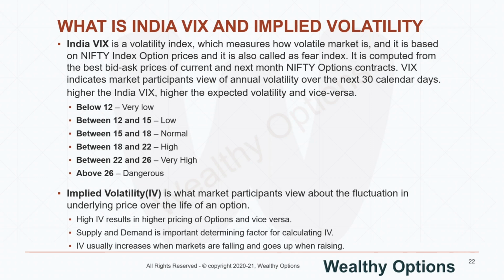For example, if Nifty falls suddenly by 300 or 400 points, that means there is more supply in the market. So many people are trying to sell, right? And the demand, the number of people who want to buy, is less. If the market is continuously falling, supply is more and demand is less. In which case the IV of the put options will continue to increase, right? Overall VIX also will increase, and as a result the call options also will increase, but in general the put options' implied volatility will shoot up.